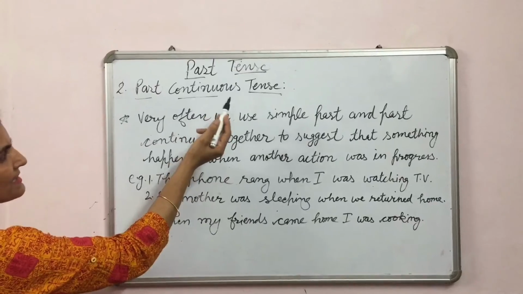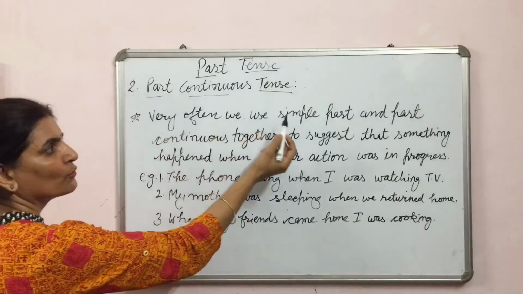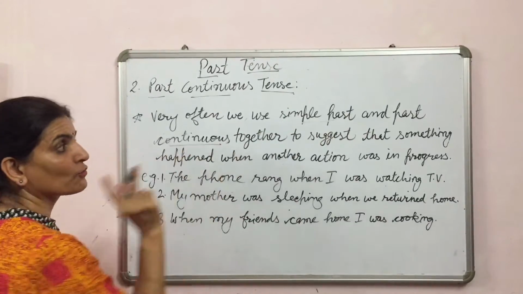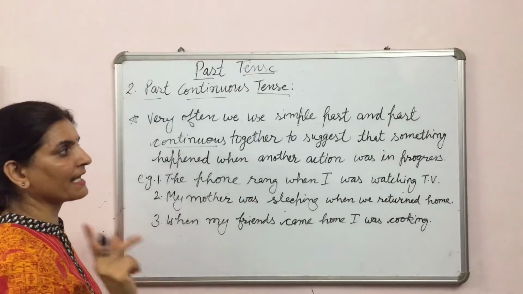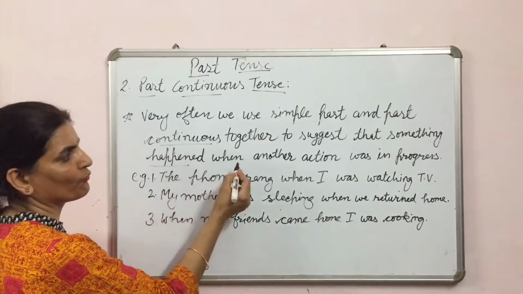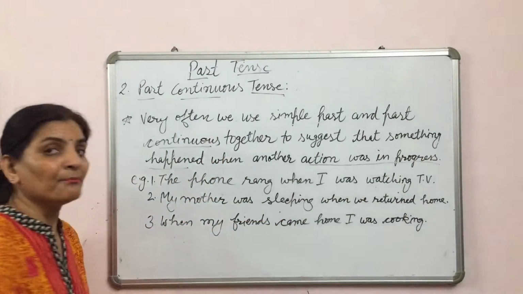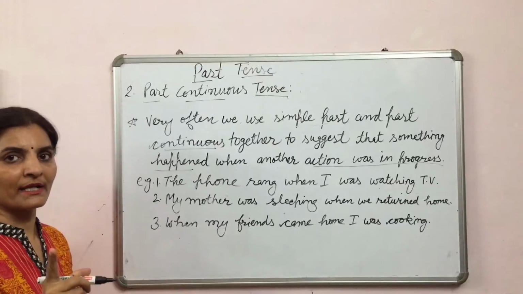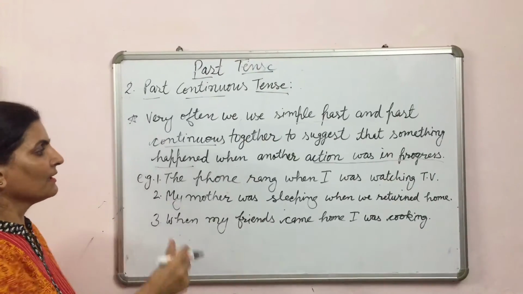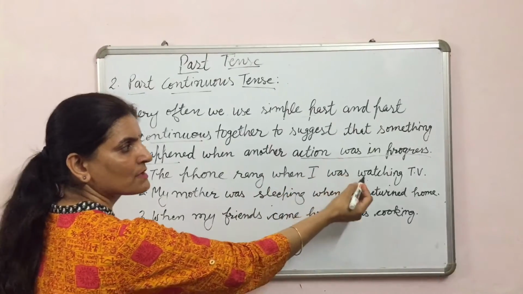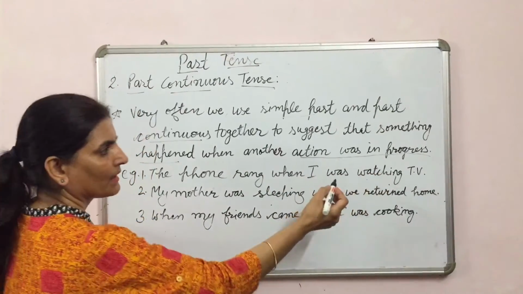The use of this tense is very often we use simple past and past continuous together to suggest that something happened when another action was in progress. Means one action in progress and another happened. For example, the phone rang when I was watching TV.